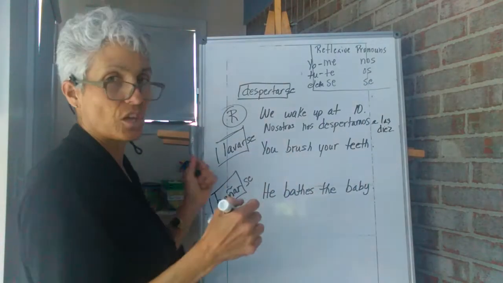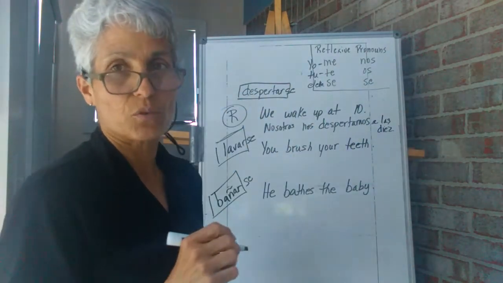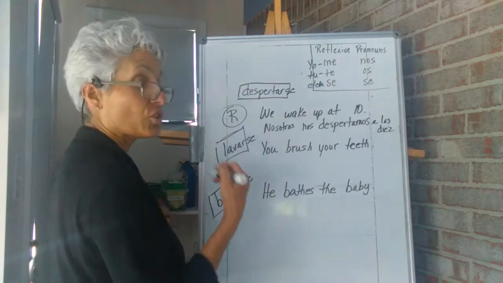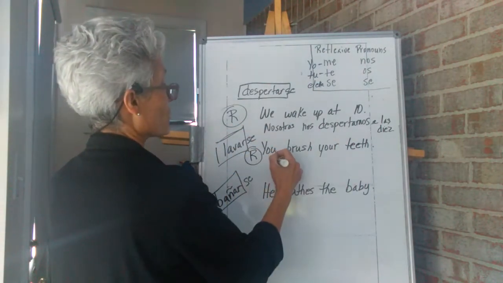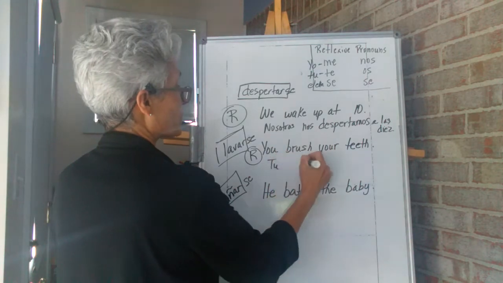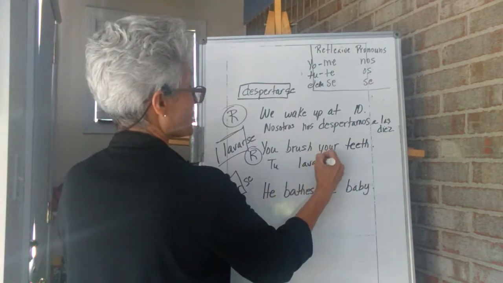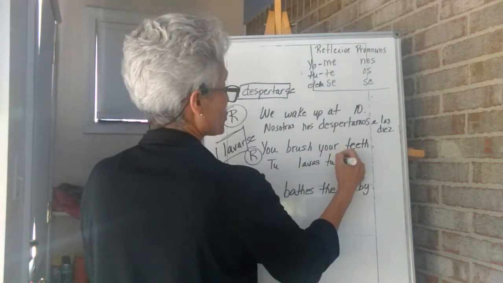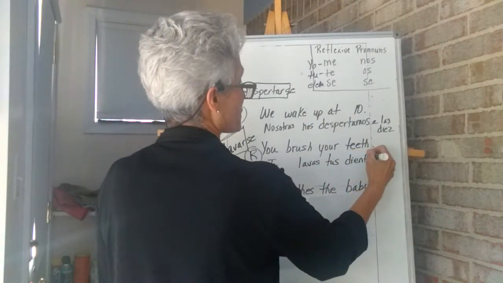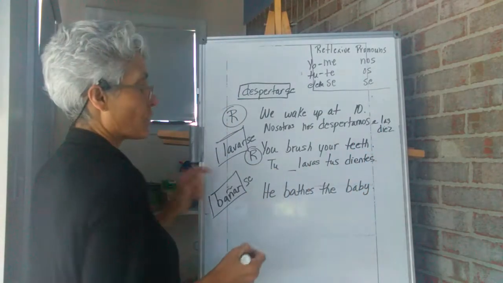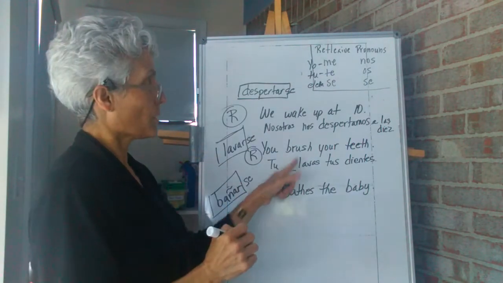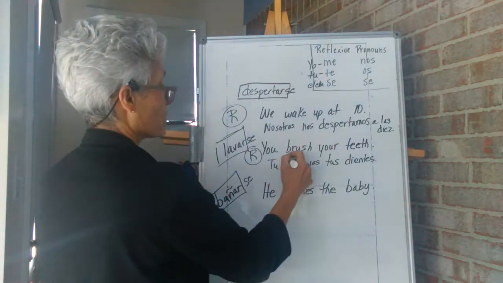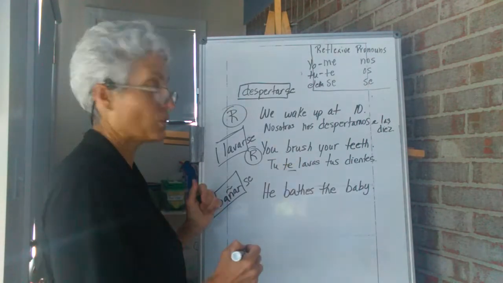You brush your teeth. Are you brushing your own teeth or are you brushing someone else's teeth? You're brushing your own, so that's also reflexive. You brush your teeth. Tú lavas tus dientes. Okay? What pronoun are we going to stick in there? What pronoun belongs with tú? It's te, right? So we say tú te lavas tus dientes.